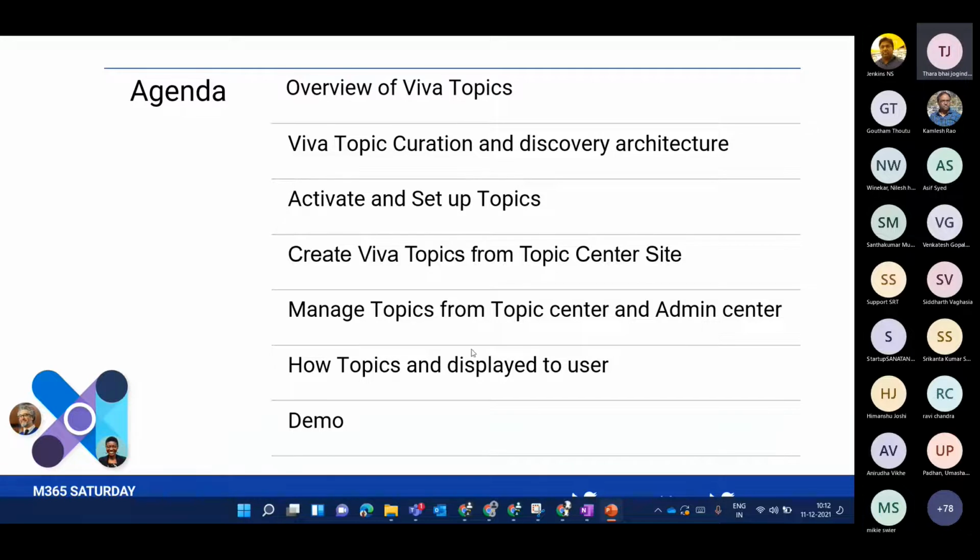from the topic center as well as from the admin center, and how topics can be displayed to the user in various applications like Outlook, Teams, etc.